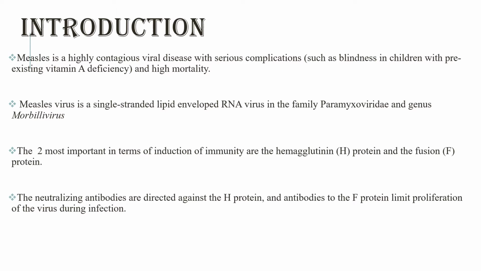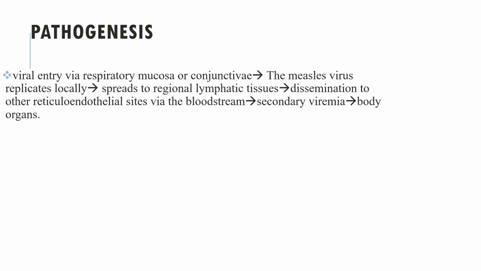When we see the pathogenesis of measles virus, viral entry is via respiratory mucosa or conjunctiva, and the measles virus replicates locally, and this spreads to the regional lymphatic tissue, and then it disseminates to the other reticuloendothelial sites via the bloodstream. And during secondary viremia, measles virus invades the body organs. Incubation period of measles virus is from 10 to 14 days.